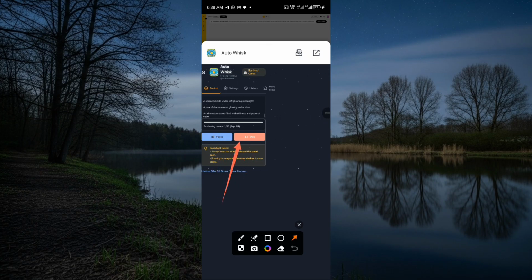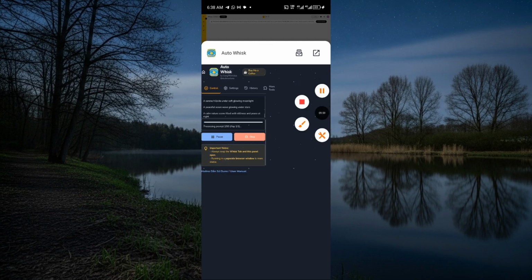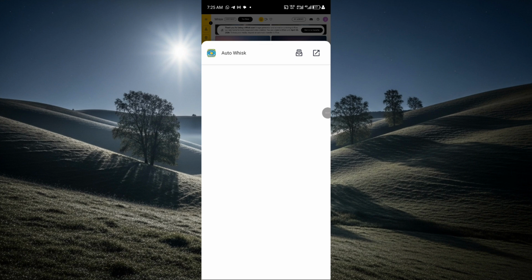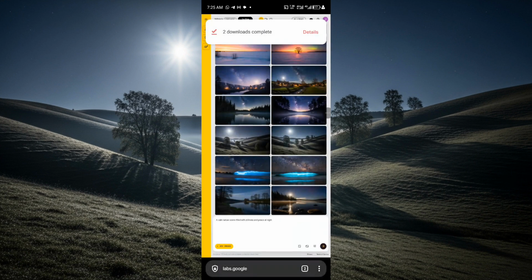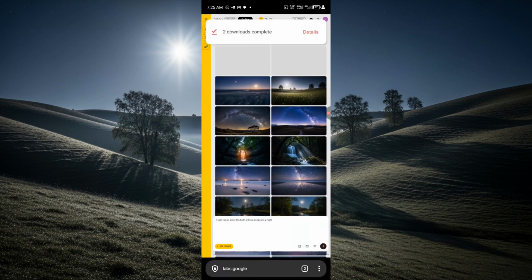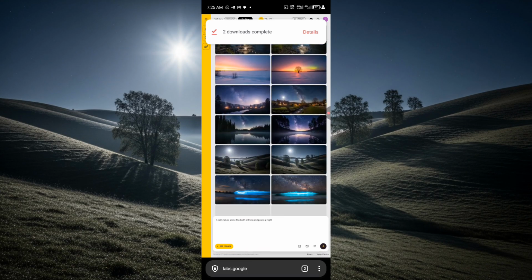Once it is generating, you're not going to close this particular interface here. You're going to let it stay open so that it doesn't stop generating. Now let's wait for it to generate. Once you see it done, you are going to know that your images are ready. So you can see all of them. These are the images that we just created.